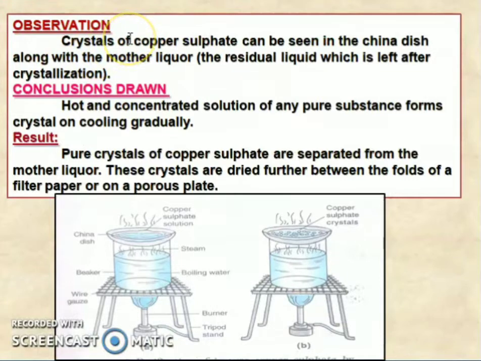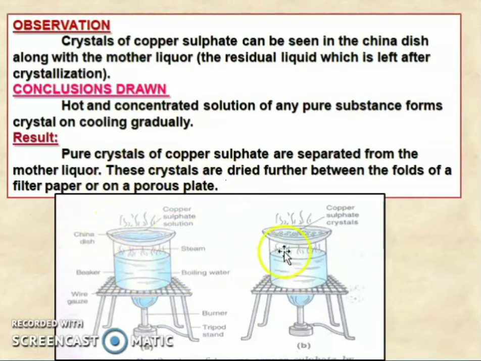Observation: the crystals of copper sulfate can be seen in the china dish along with the mother liquor. Mother liquor is the residual liquid left after crystallization. Hot and concentrated solutions of a pure substance form crystals on cooling gradually. Result: the pure crystals of copper sulfate are separated from the mother liquor. These crystals are dried further between the folds of filter paper or on a porous plate.